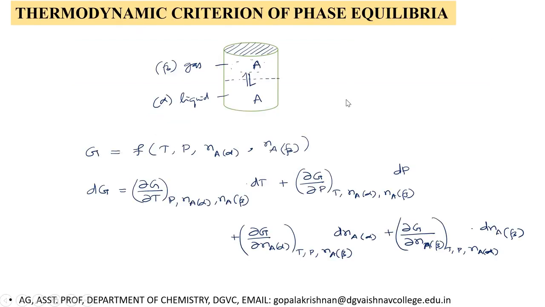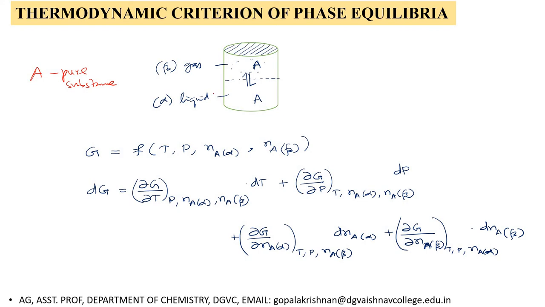Now, for two phases of a compound to exist in equilibrium, what is the criterion? This is the thermodynamic criterion of phase equilibria. Consider a system containing a pure substance A, which exists in two different phases.